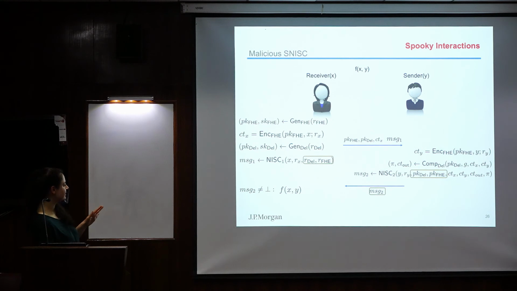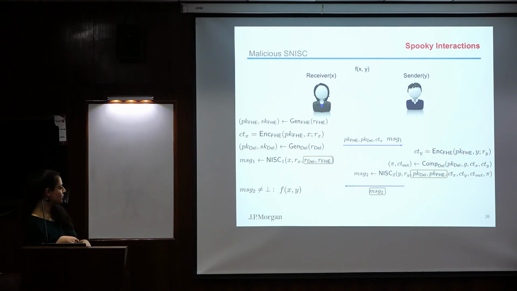But here, there's this property that this inner non-interactive secure protocol has all the randomness that we use to generate this encryption. Okay, it has the randomness of Rx and the randomness of the RFHE. Okay. And remember, it was important to include them here because we wanted to be able to extract and verify that the public keys are correct. So it's very important that these go inside the functionality. So now, as I said before, we need to simulate without knowing X, but our functionality of the inner non-interactive protocol can actually decrypt that, okay, and can know what's X. So this is not possible.